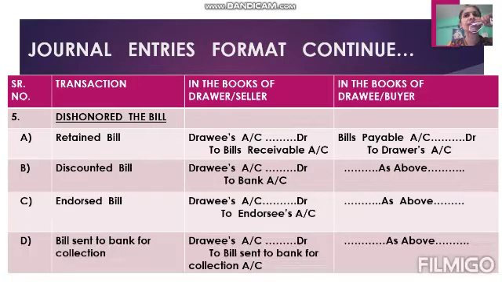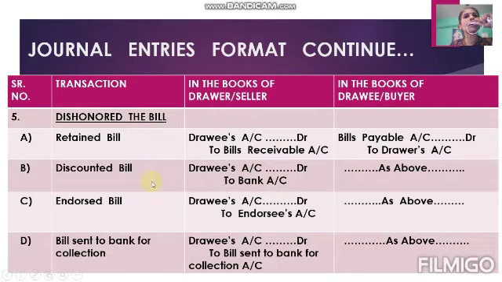Why are the entries like this way? Because in short we again cut the name of drawee from confirmed debtor and now he again becomes our simple debtor, means the person who can make the payment at any time. No confirmation is there. He is becoming a simple debtor, not a confirmed debtor. Is it clear? Then second option, discounting the bill. For discounting the bill, entry is drawee's account debit to bank account.